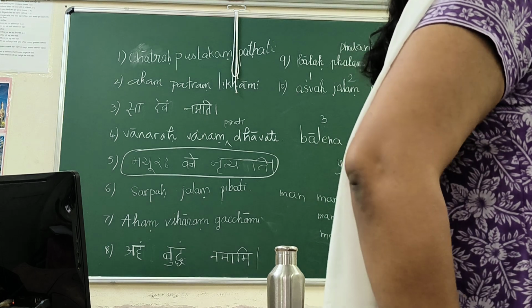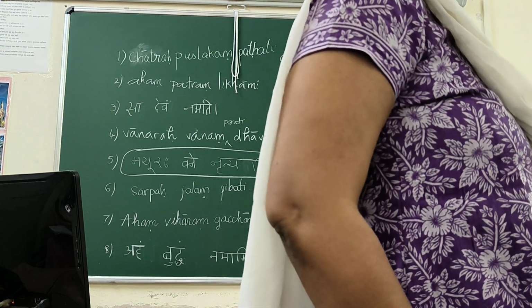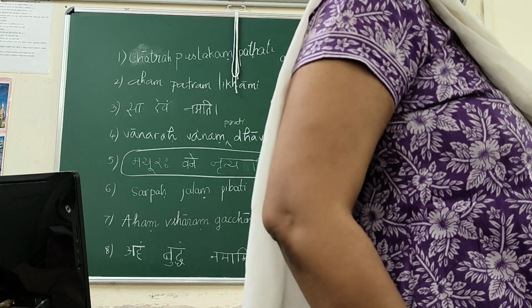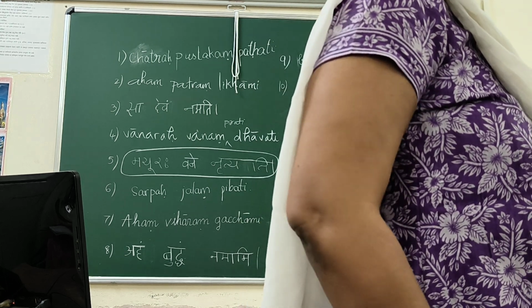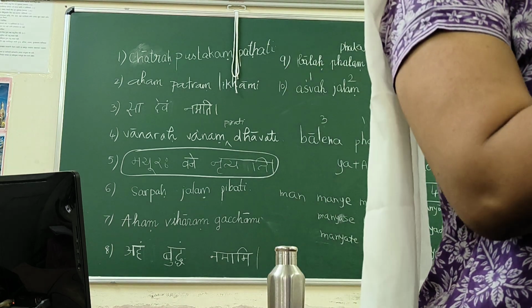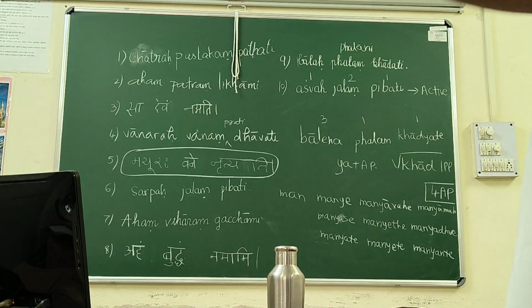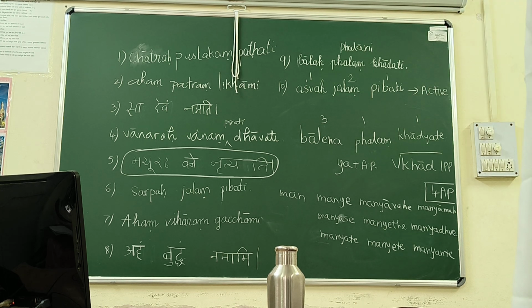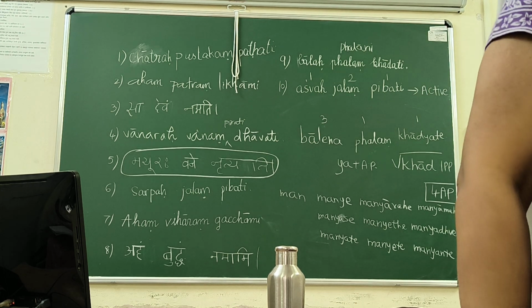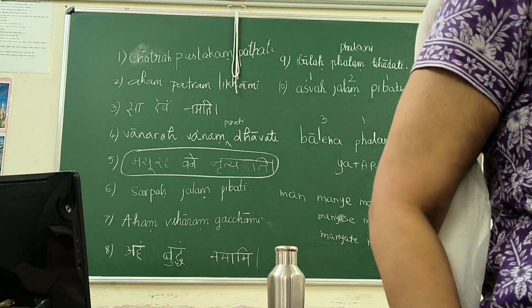Yes. So phalam is the subject of passive voice. Don't say it as a subject. It's not the subject. It's the object of the passive sentence, which is used in nominative case. What we have learned till today is that the subject is always in nominative case, that is, in active voice. In passive voice, it will be in instrumental case. We have learned this, and we are going ahead now.